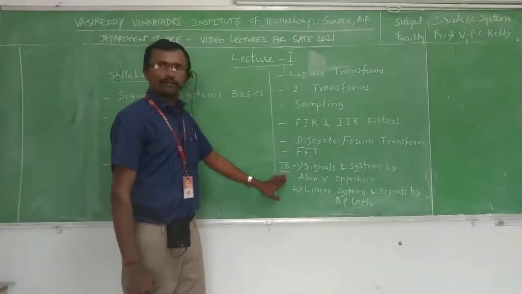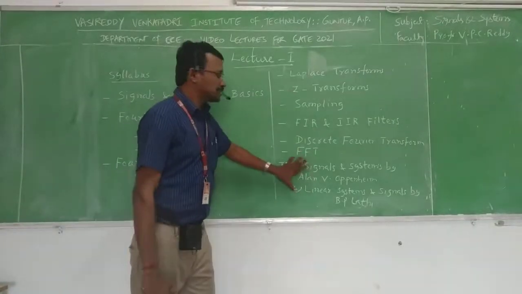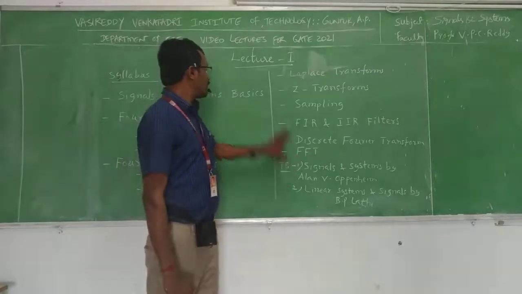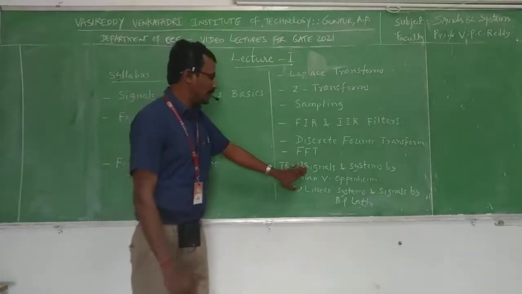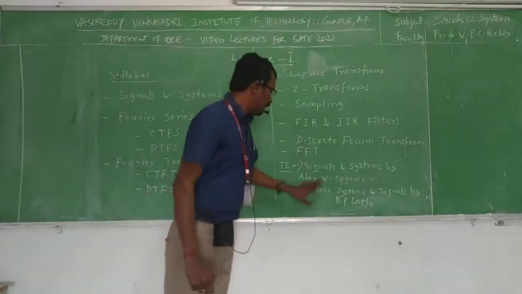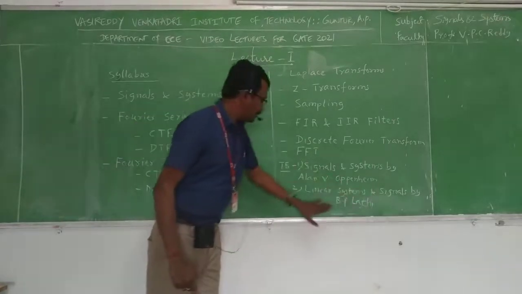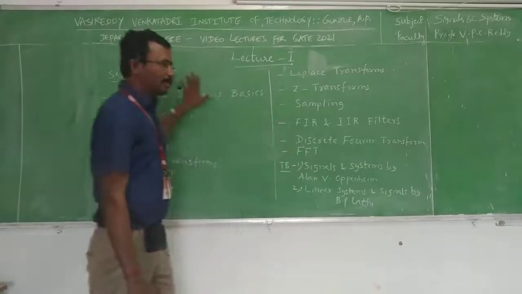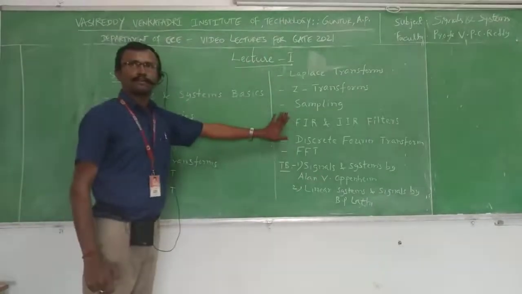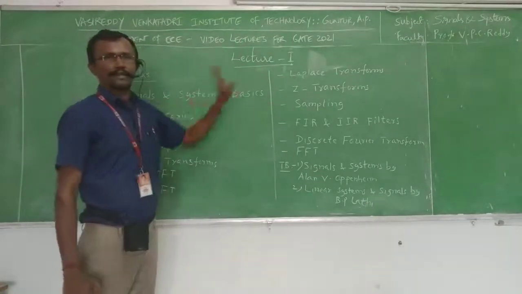So these are the textbooks preferred for signals and systems. Those are Signals and Systems by Alan V. Oppenheim. Second one, Linear Systems and Signals by B. P. Lathi. So this is the overview of the syllabus for signals and systems for GATE.